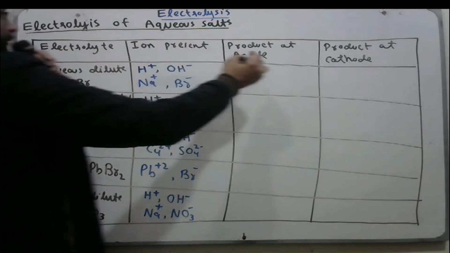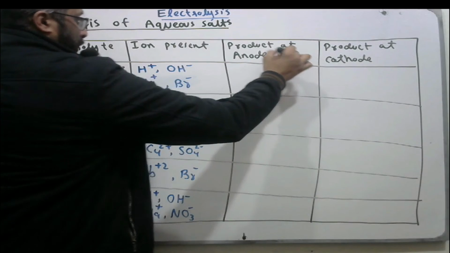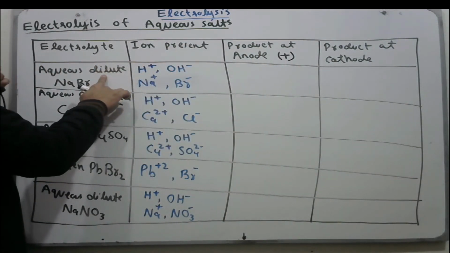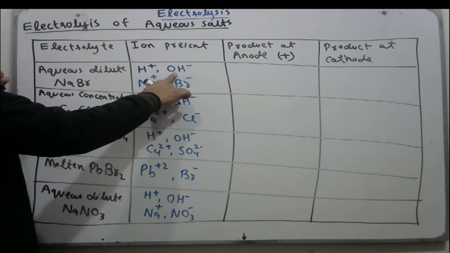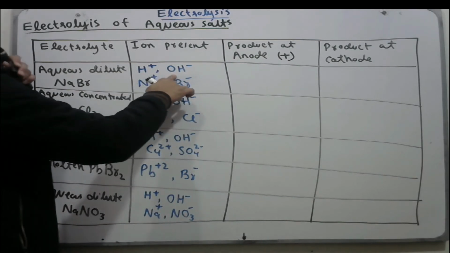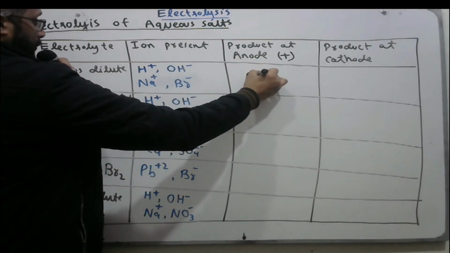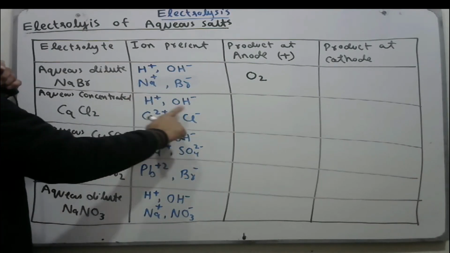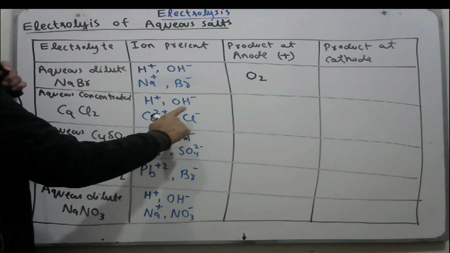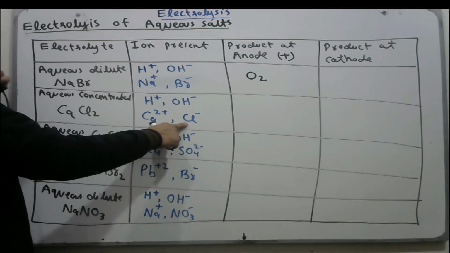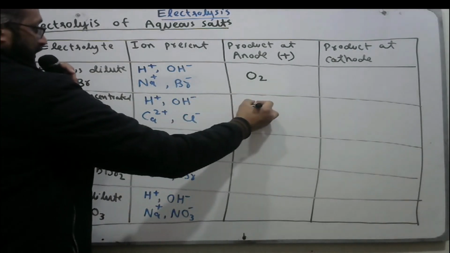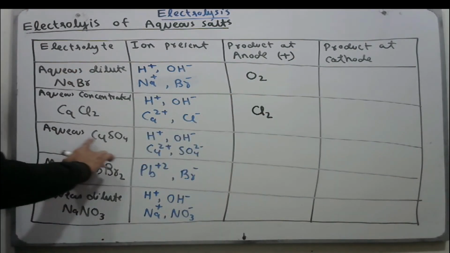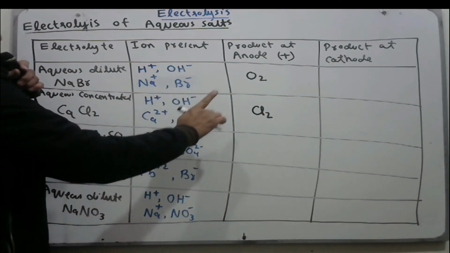Now the product at the anode, the positive terminal. So negative ions move to the anode. In the case of dilute solutions, we know that OH negative ions are in large concentration. They will discharge and produce O2 gas. Here in concentrated solutions, of the negative ions Cl and OH, Cl negative ion is in large concentration, so it will discharge, losing electrons to form chlorine gas. In aqueous copper sulfate, the negative ions move to the anode.